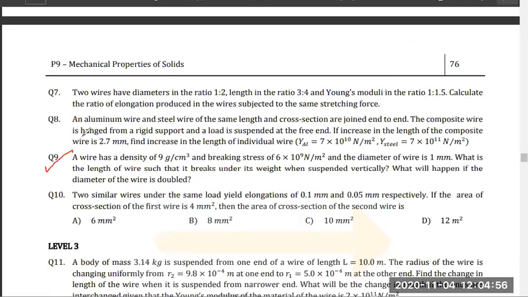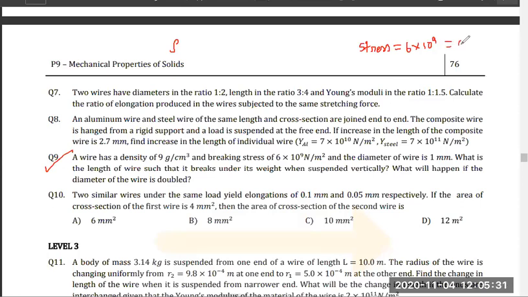Think about it, question number 9. A wire has density of 9 gram per centimeter cube. So density is given. And breaking stress of this. So breaking stress is given. So stress is given. Breaking stress means maximum elongation, yes or no? That's the concept that we have already studied. Breaking stress will give me maximum elongation. Yes or no?